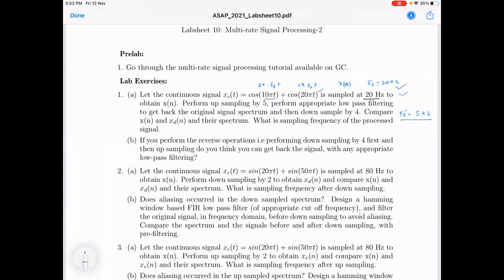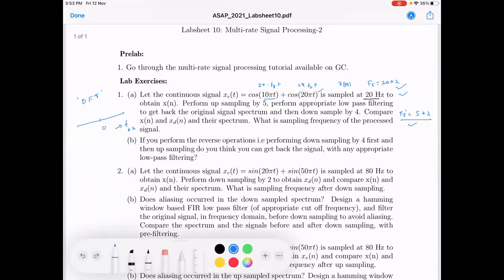You should be able to sketch the spectrum. Even in this case, you should be able to sketch the spectrum. If I ask you to sketch the spectrum, from where to where will you sketch? In general, this spectrum is the discrete Fourier transform spectrum, and the frequency axis has to be in Hz.